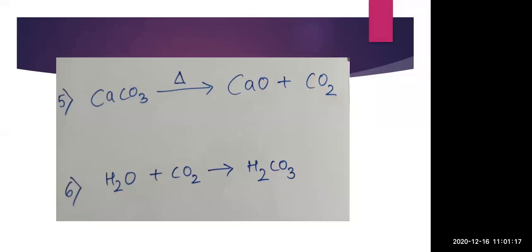So here you can see that there is a breakdown of CaCO3, and we are getting CaO and CO2. Now here you can see it is written in presence of heat. One type of reaction we have seen while studying this chapter is exothermic and endothermic.